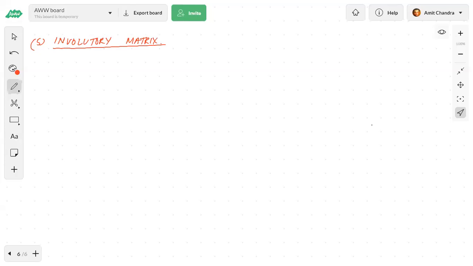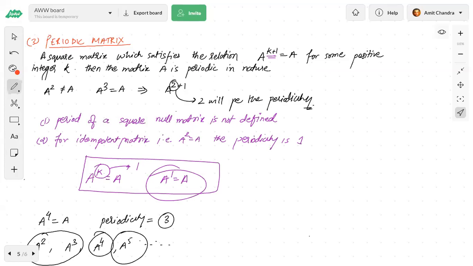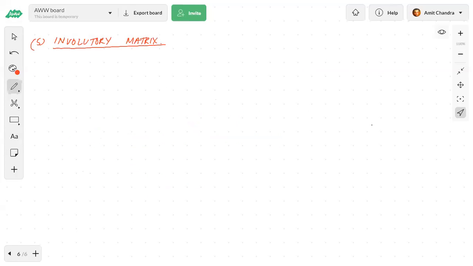No, k cannot be 0. Think, if k is 0, a to the power 1 will be a. What I have said is k is a positive integer. So can k be 0? k has to be from 1, 2, 3, 4, so it cannot be 0. Otherwise, if k is 0, every matrix will become periodic in nature, because a to the power 1 is a, which is true for every matrix. So k can be only 1, 2, 3, 4, 5 and so on.